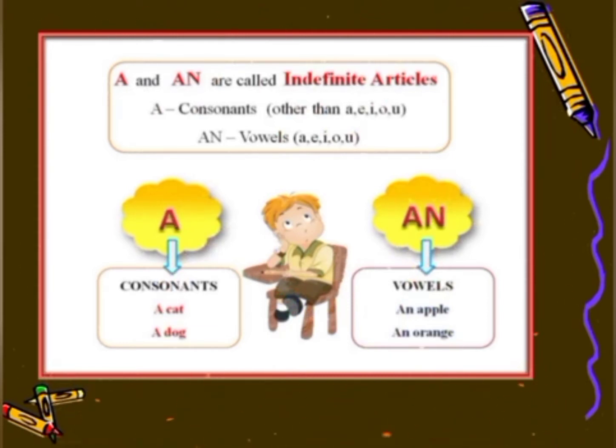Now let's move to the other indefinite article, that is an. An is placed before all those words which commence with the vowel sound. Vowels are the five here, A, E, I, O, U, and therefore we use an before every word which is commencing or which is sounding like a vowel, like an orange, an apple. So these are the words which commence with the vowel sound, so we have used an before them.